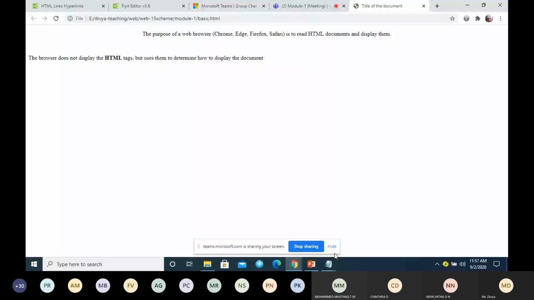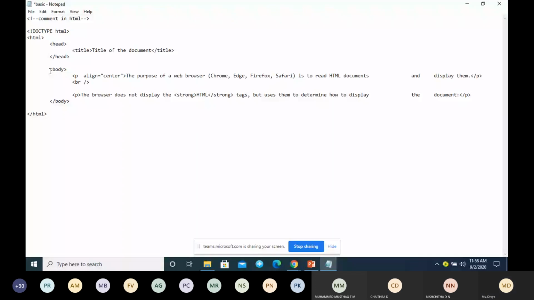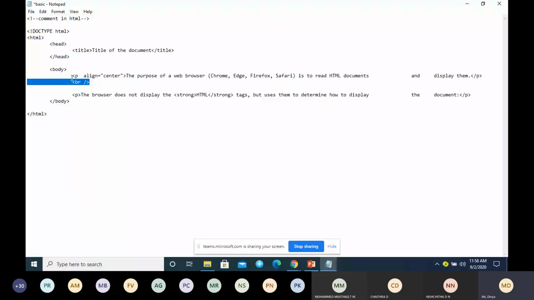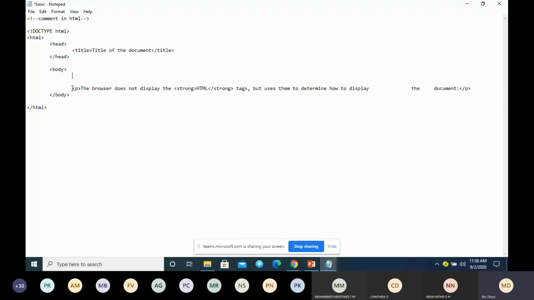After head, there is one more part, which we call the body part. Whatever we write inside the body tag is what will be displayed in the browser. Whatever you write inside the body tag will be displayed in the browser. Now here, I'm writing a paragraph.